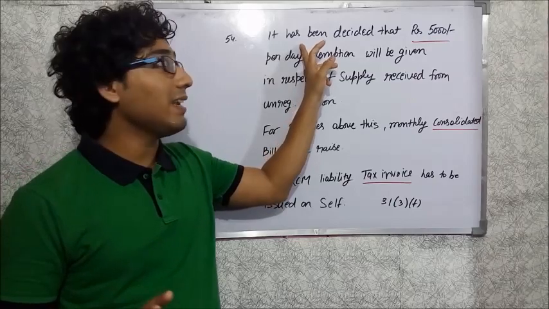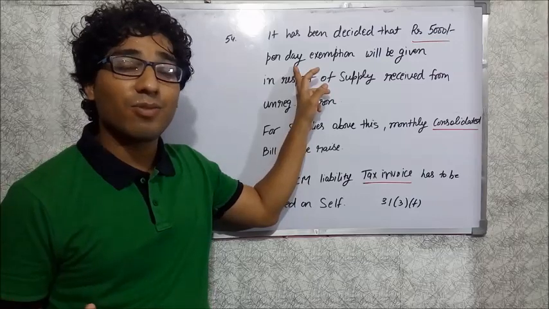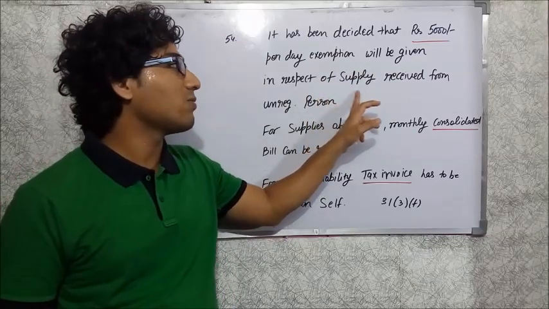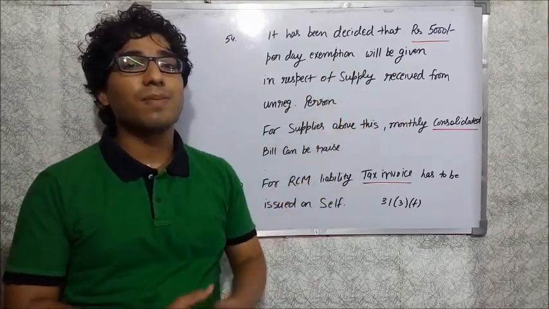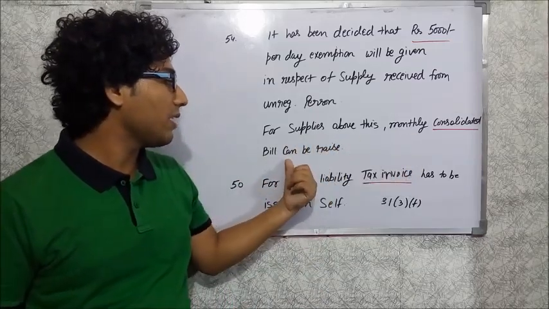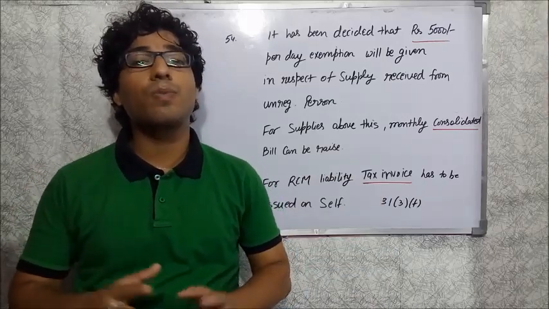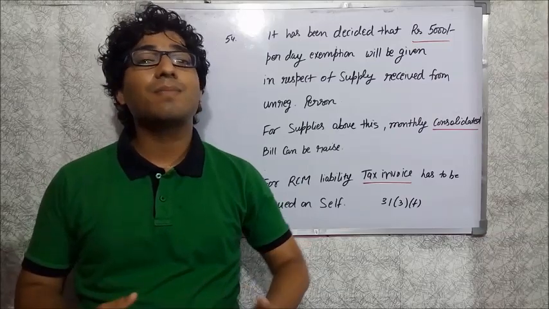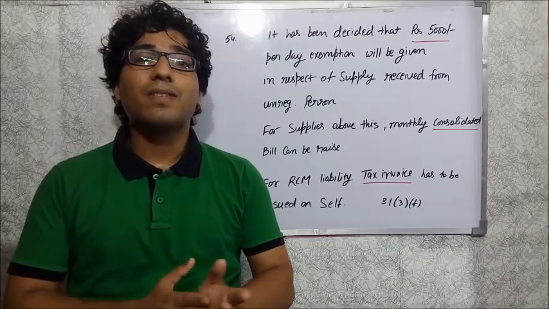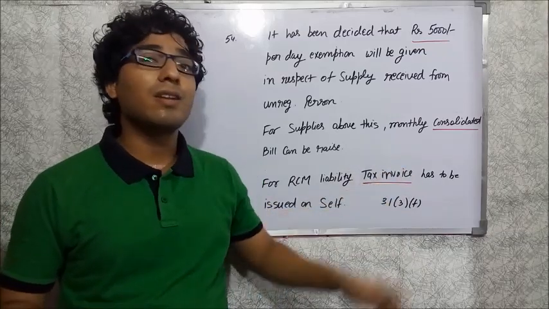They answered that it has been decided that an exemption of rupees 5,000 per day will be given in respect of supplies received from an unregistered person, and for supplies above this, a mandatory monthly consolidated bill can be raised. So it is decided that rupees 5,000 per day exemption will be given to those who purchase from an unregistered person, and if the value exceeds 5,000 rupees, then a monthly consolidated bill can be raised.